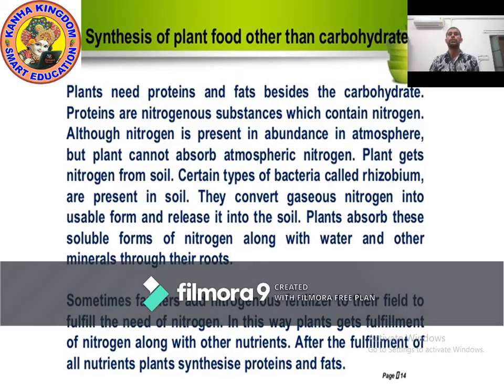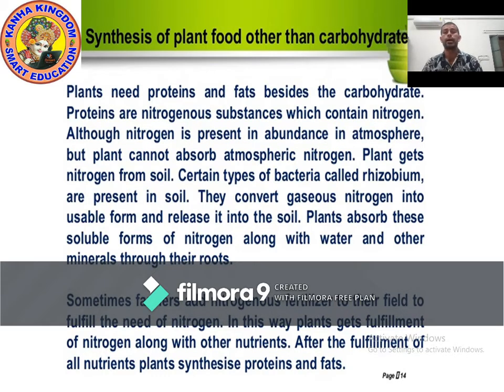Okay, kids. Before we start the next topic, look at the heading. I want to ask you a question. As I said, plants make carbohydrate. Synthesis means prepare.